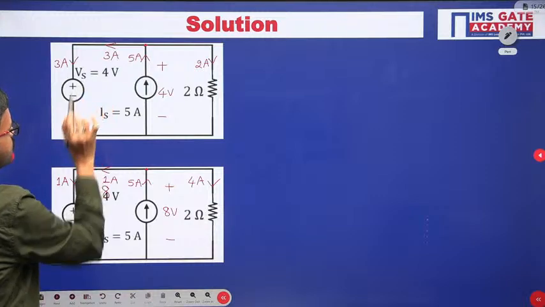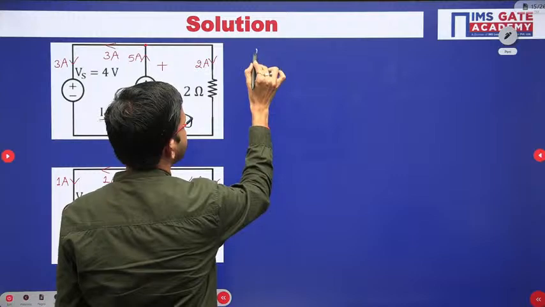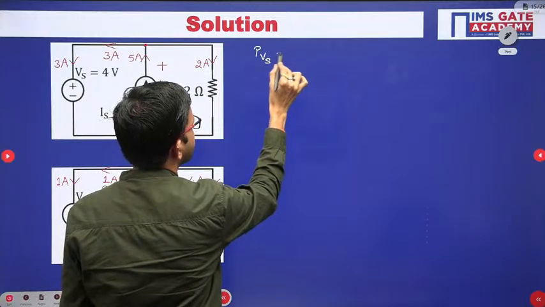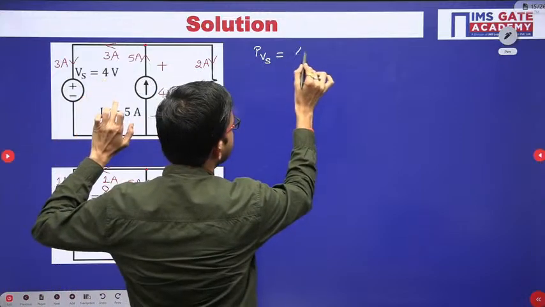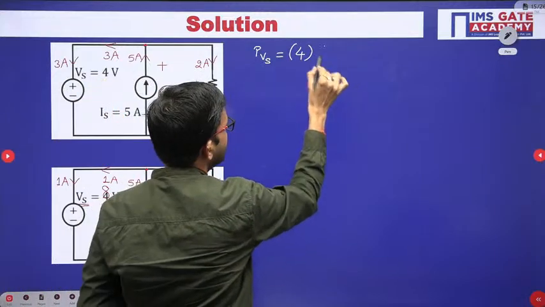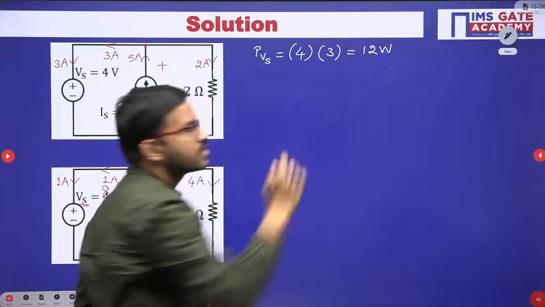Now regarding this particular voltage source, voltage into current: voltage is 4 volt and current is 3 ampere, 4 into 3, that is 12 watt.